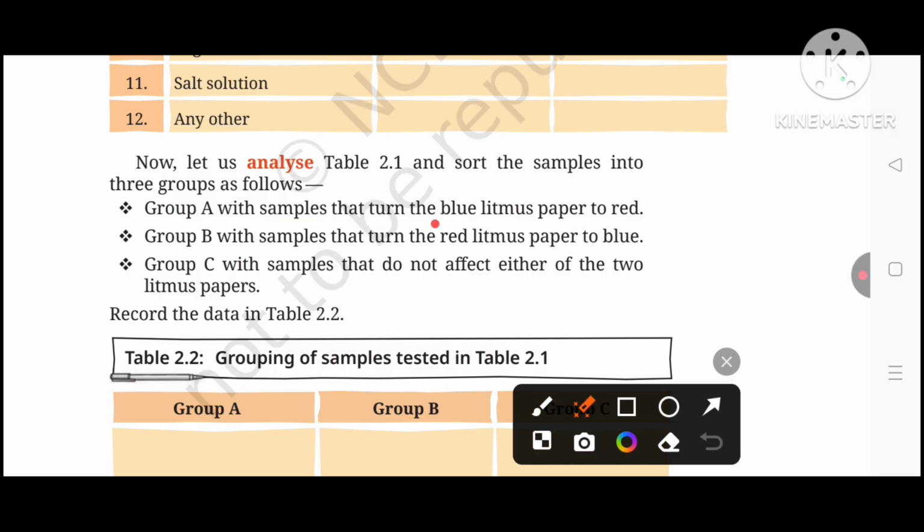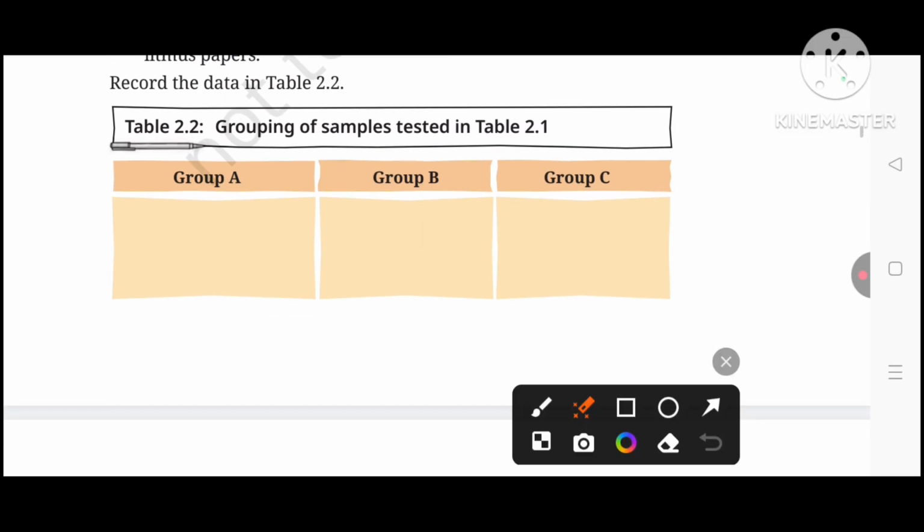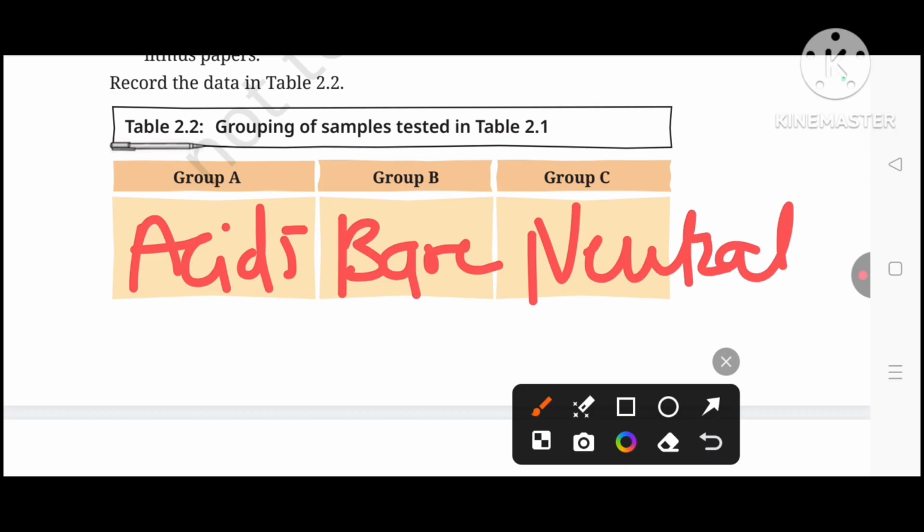Group A, the samples that turn blue litmus paper to red. It means Group A consists of acids. Group B, the samples that turn red litmus paper into blue. It means Group B is basic, while Group C, the samples do not affect either of the two litmus papers. This means Group C is neutral. Record the data in Table 2.2. Table 2.2, grouping of the samples tested in Table 2.1. Group A consists of acids, Group B consists of bases, and Group C consists of neutral substances.